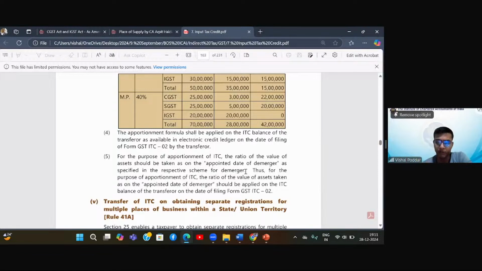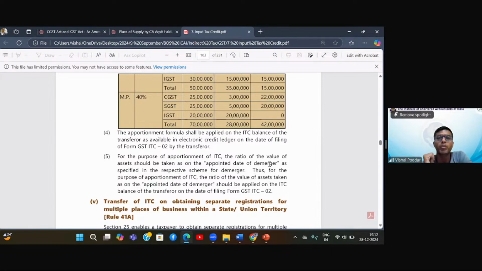So see, both points you may find as conflicting. There is no conflict. Here they have said that take the balance on the date of filing of form ITC 02. Here they are saying take the value as on the date of demerger. Now there will be a difference. The date of demerger is the date of signing of that particular MOU between you and the new company.